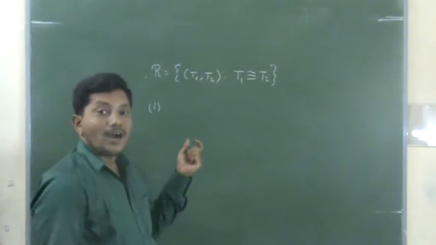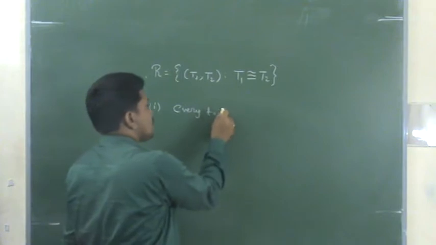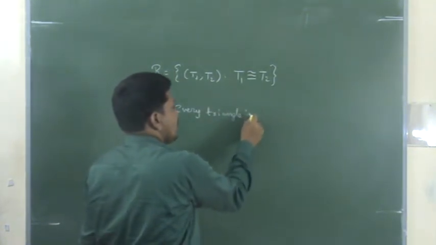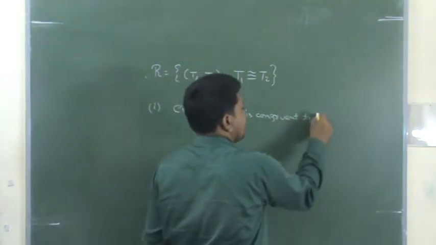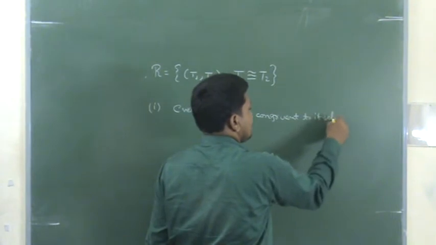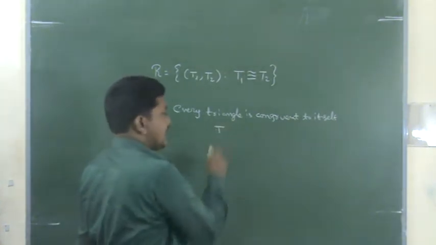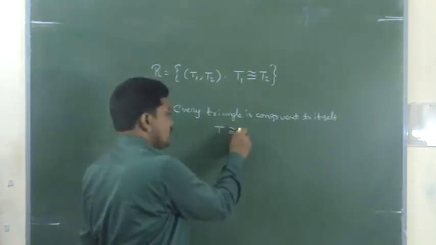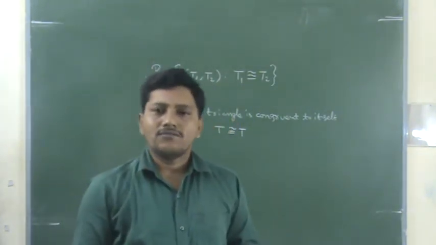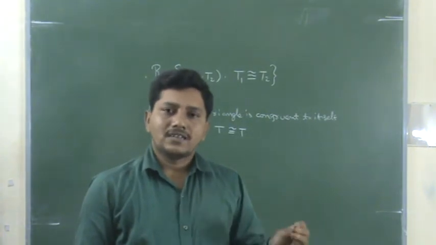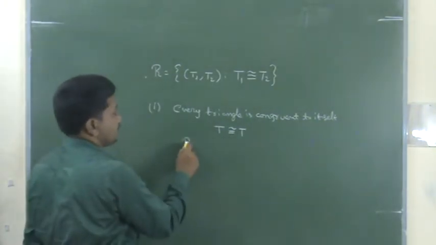First one, I want to prove R is reflexive. Every triangle is congruent to itself. That means there is a triangle T, it is congruent to itself only. To be frank, it is equal, right? So congruent means similarity. It is congruent to itself. So therefore, automatically, for every triangle it is possible, R is reflexive. This relation is reflexive.